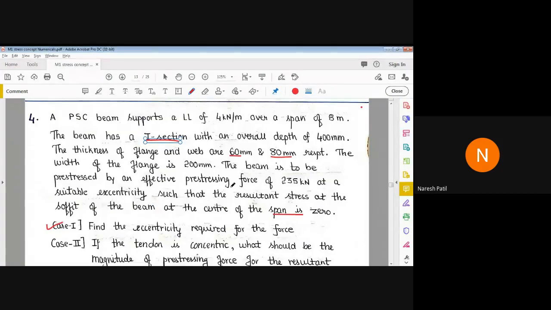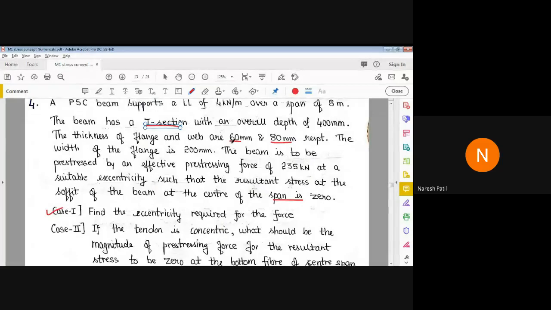Anyone, please? I'll read it once again. So here they have given a PSC beam which supports a live load of 4 kN per meter over a span of 8 meter. The cross section of the beam is an I section, and the overall depth of the beam is 400 mm. The thickness of flange and web are 60 mm and 80 mm respectively.